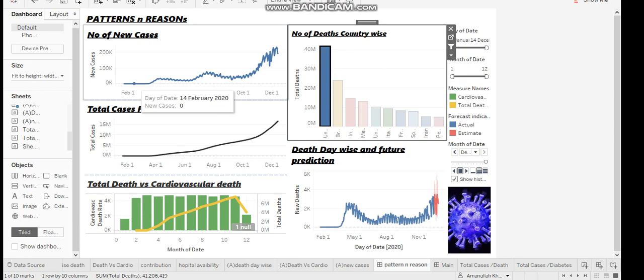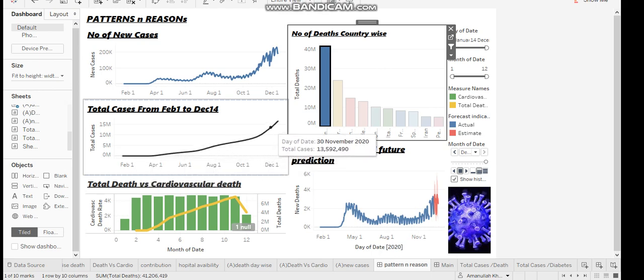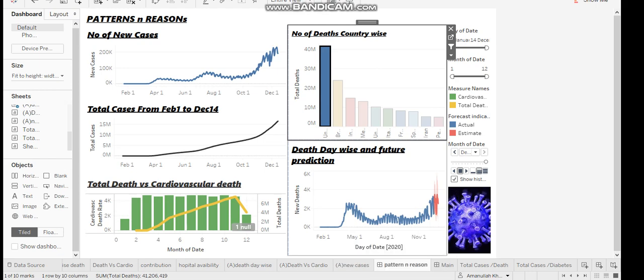So here we have the data of the United States. We can see that the number of cases gradually increases starting from March and then goes on and reaches its peak in the month of December. If we talk about the total number of cases, they just increase exponentially at a linear rate. The death rate begins from the month of March and reaches its peak again in the month of December. The red line here shows the estimation that we made using this graph.